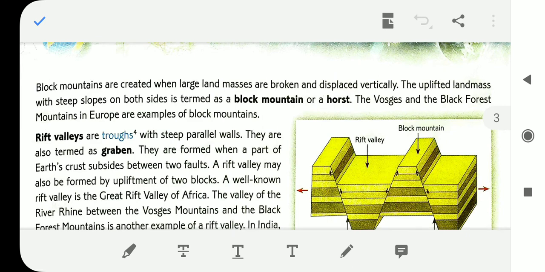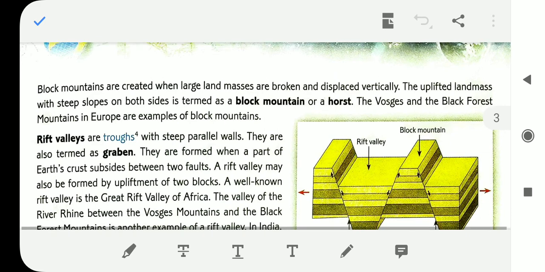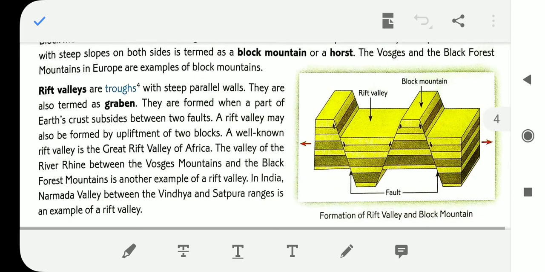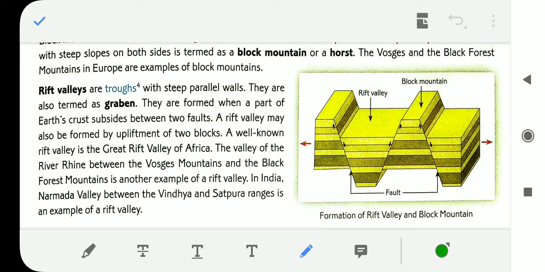The uplifted landmass with steep slopes on both sides is termed as block mountains or horst. The downward portion: rift valleys are troughs with steep parallel walls. They are also termed as graben.